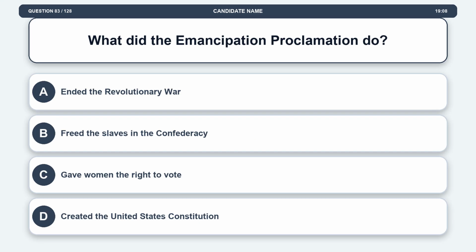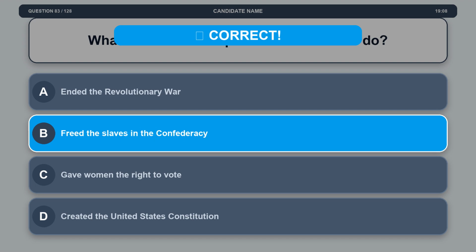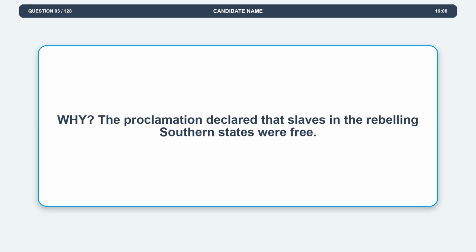Question 83. What did the Emancipation Proclamation do? Option A, ended the Revolutionary War. Option B, freed the slaves in the Confederacy. Option C, gave women the right to vote. Option D, created the United States Constitution. The correct answer is option B, freed the slaves in the Confederacy. Explanation. The proclamation declared that slaves in the rebelling southern states were free.